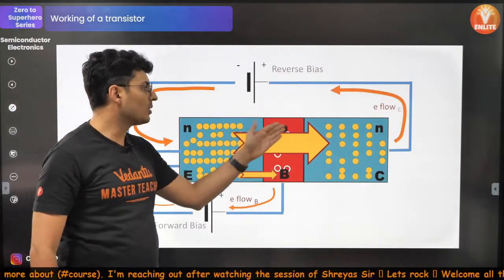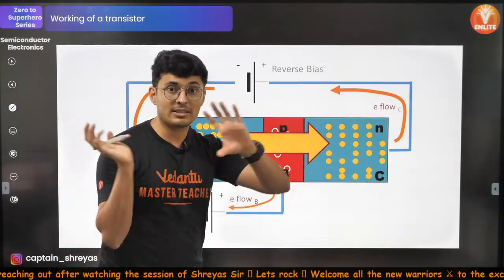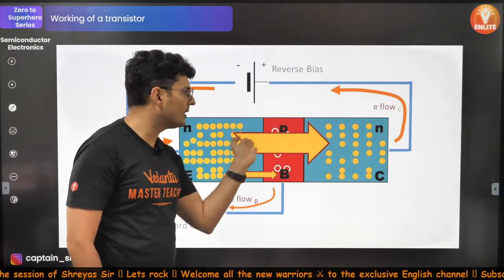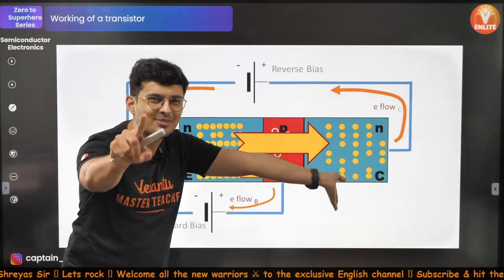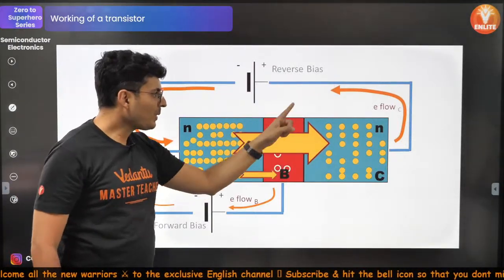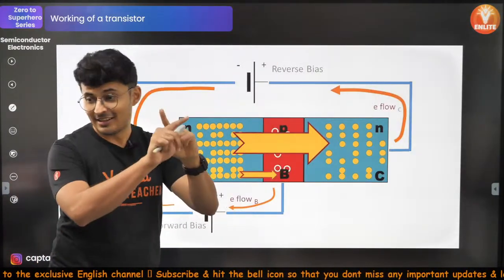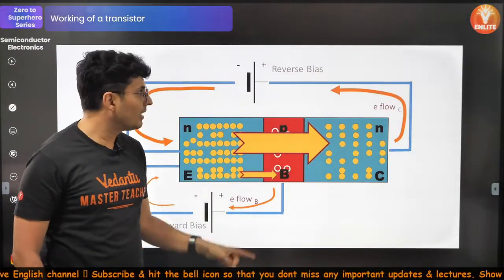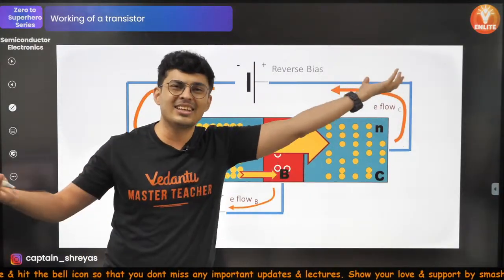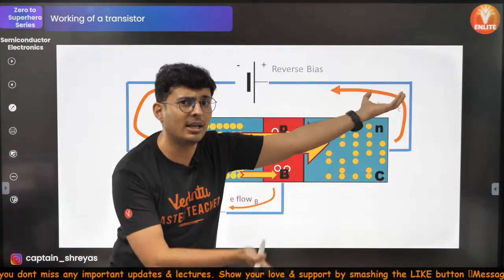What about these friends who got thrown away on the other side because of that stampede? You'll be like, sir, there are already so many friends. What will these new friends do here? That is why you connect it in reverse bias. N you connect to positive. The moment you reverse it, these extra friends are pulled from the Natashas. Natasha will be like, okay, take, you're positive, take my friends.